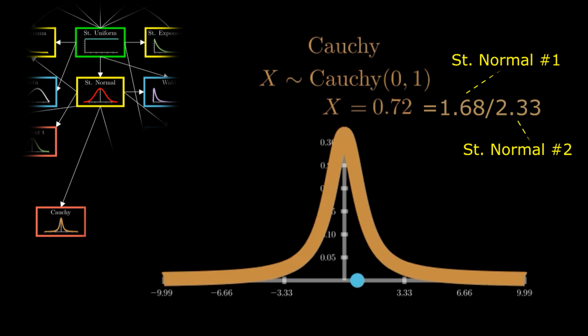And notice that sampling from the Cauchy distribution did not involve random variables from the standard uniform. Rather, it used members higher up the chain, standard normal random variables in this case. Recall that in our aquatic ecosystem analogy, the Cauchy distribution is a large predator. It does not eat the phytoplankton that are the standard uniform random variables. It eats only the zooplankton that are the standard normal random variables. And that's it for the Cauchy distribution.